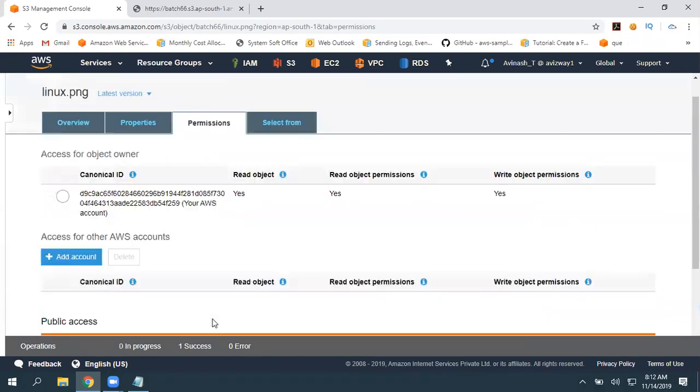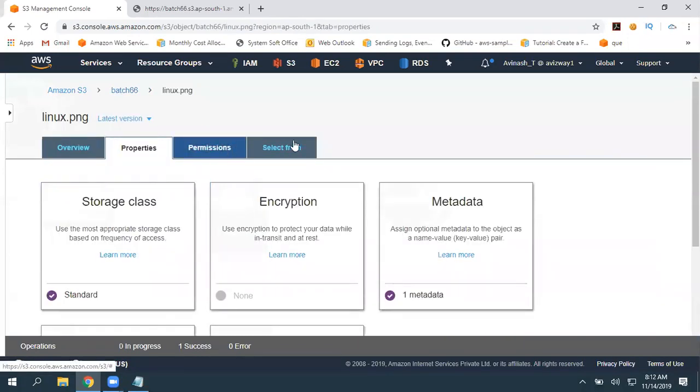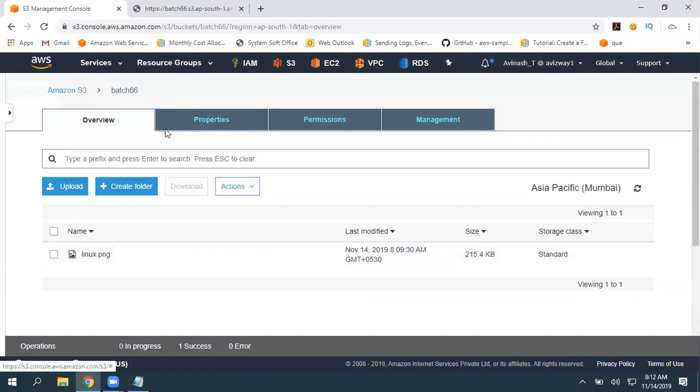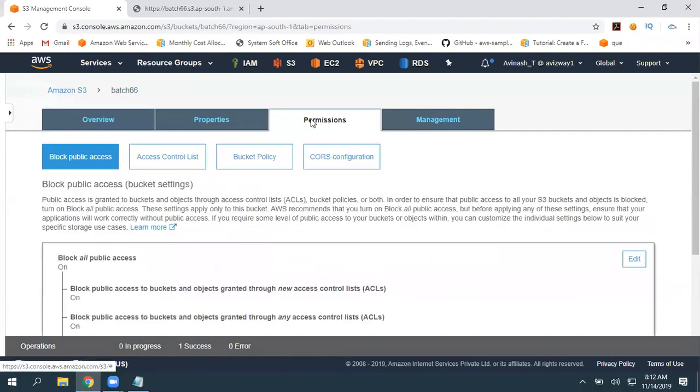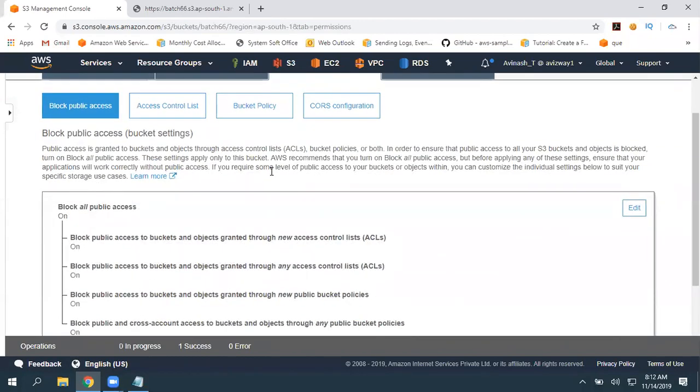Again, where can you find that setting? You cannot find it at the object level. When you select an object, you get properties, permissions, and so on. These are object properties. So go and select your bucket properties, and under the permissions tab, the first option is block public access. Now block is on. That is why it is not allowing us to make that object publicly accessible. So first turn this off.